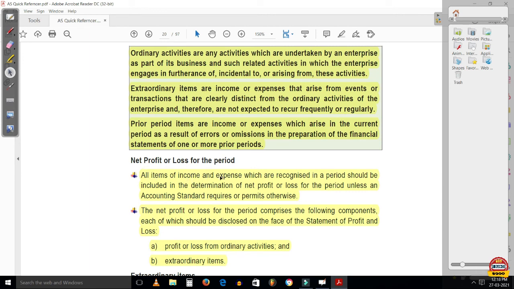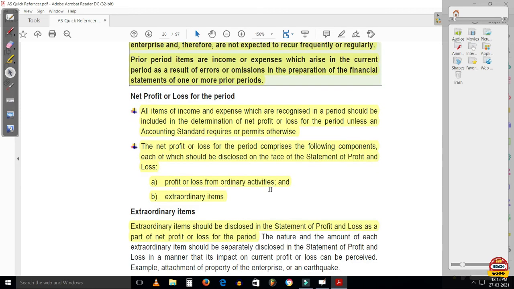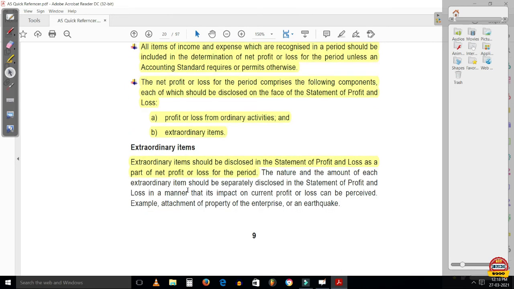All items of income and expenses which are recognized in a period should be included in the determination of net profit or loss for the period unless an accounting standard requires or permits otherwise. The net profit or loss for the period comprises the following components, each of which should be disclosed on the face of the statement of profit and loss: profit or loss from ordinary activities and extraordinary items.